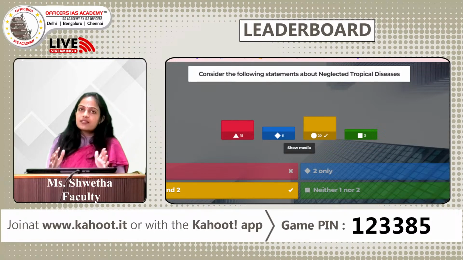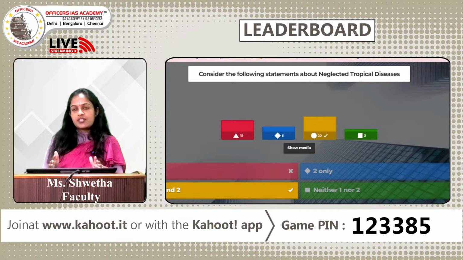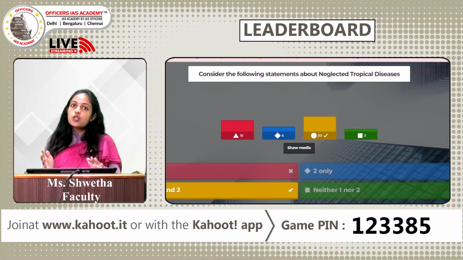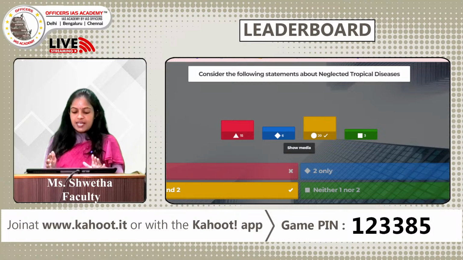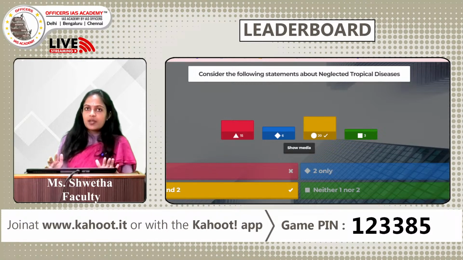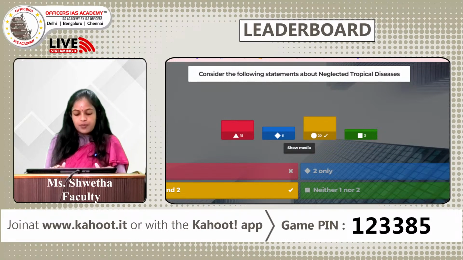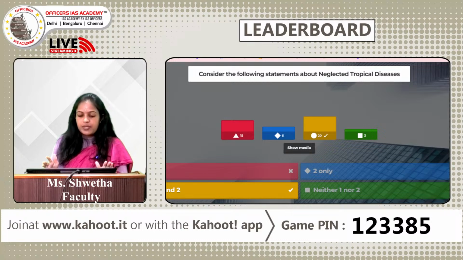It is seen that more than 70% of the countries where the neglected tropical diseases are prevalent belong to the lower income or lower middle income economies. The World Health Organization has recommended 5 ways to overcome neglected tropical diseases. One is preventive chemotherapy.